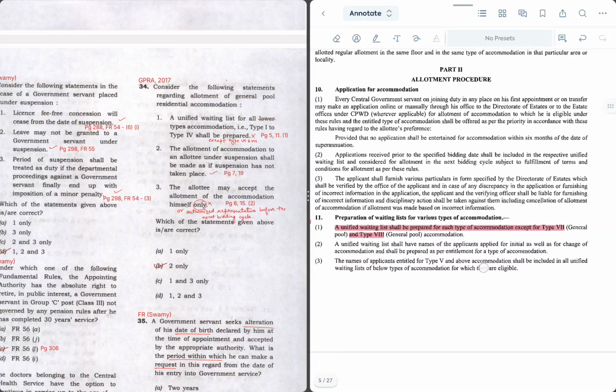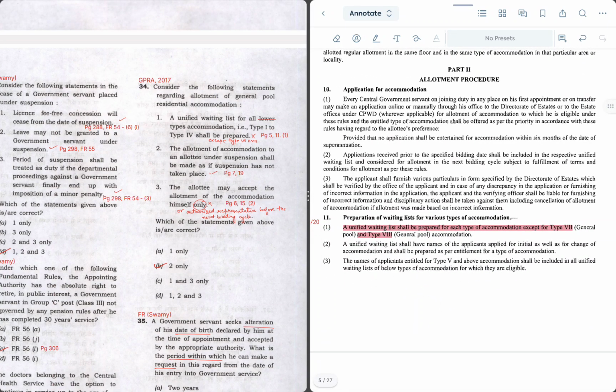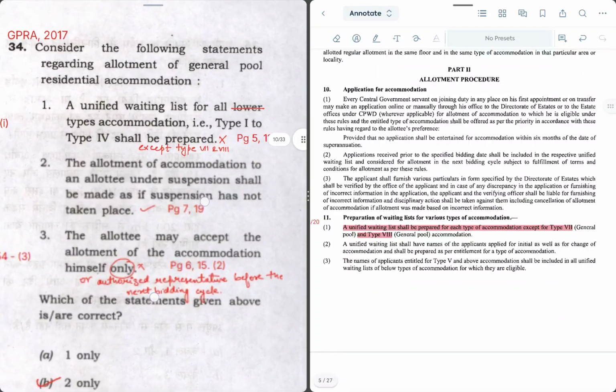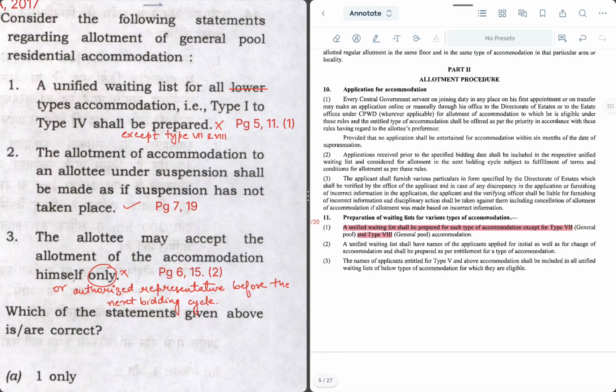So in page 5 it is mentioned in part 2 and para 11 subpara 1 that a unified waiting list shall be prepared for each type of accommodation except for type 7 and type 8. So as per the question, it is saying that a unified waiting list for all lower types of accommodation shall be prepared. No, it is prepared for all accommodation up till type 6, not just for type 1 to type 4. Type 5 and type 6 will also be part. So this statement is incorrect.